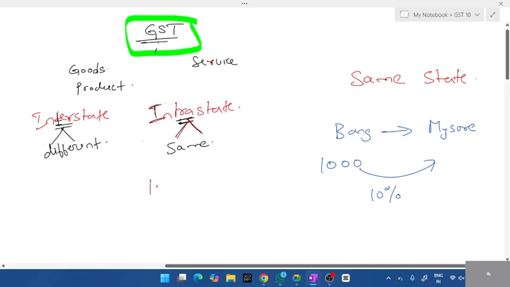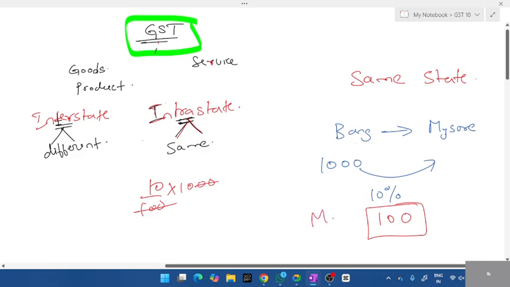How do you calculate 10%? 10 divided by 100 into 1,000. You get 100, right?